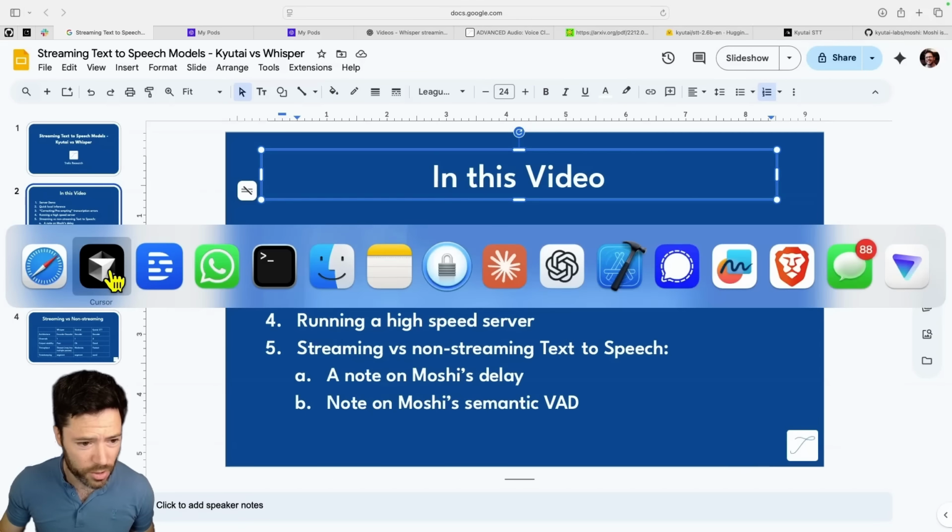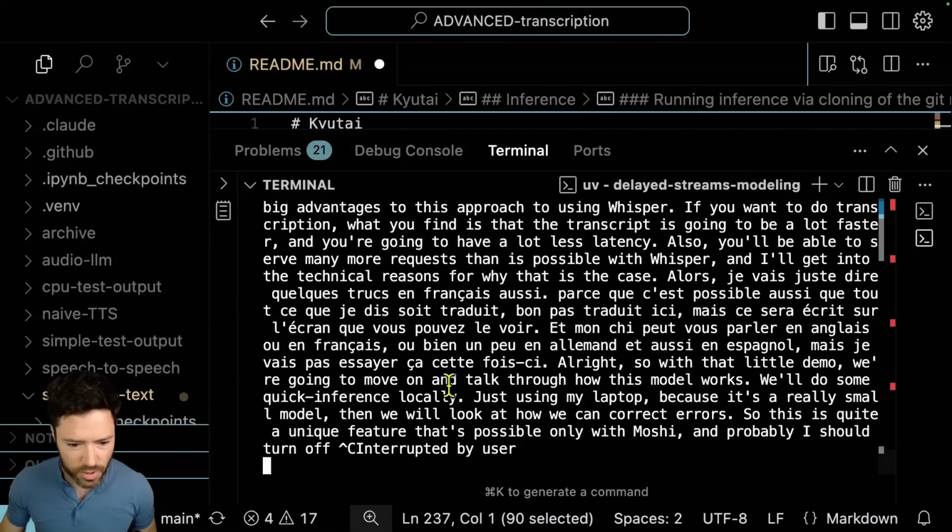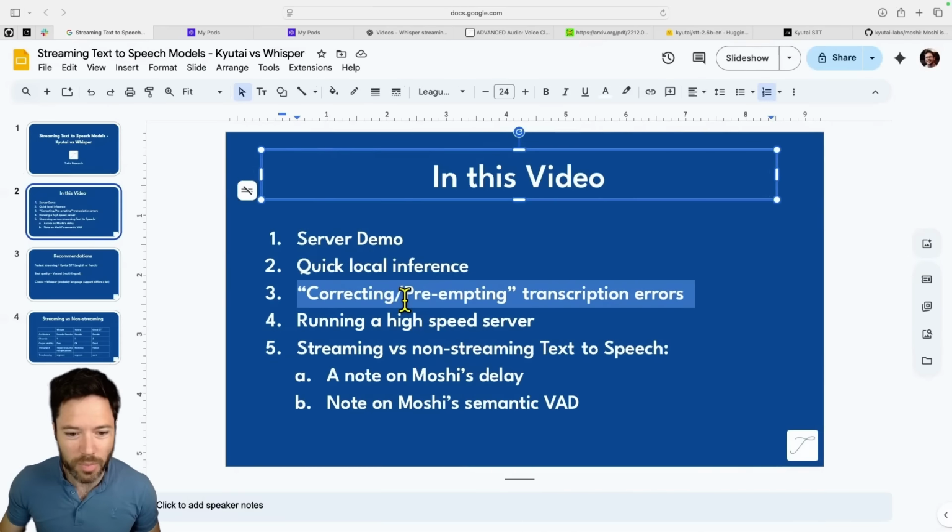And probably I should turn off my transcription service here. But Moshi does allow you to correct in advance. If you have certain words that the model is not familiar with, it's going to be able to correct those by providing a little snippet of audio and also providing the text to go along with it. So if you say, I don't know, maybe trellis, for example, it doesn't know that it's spelled with one L, but I could say the word trellis, and then I could also give it the text, and it will actually transcribe that correctly.